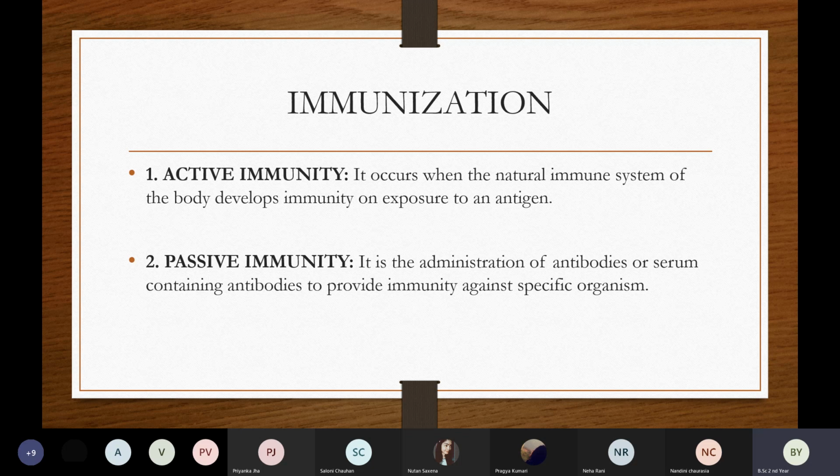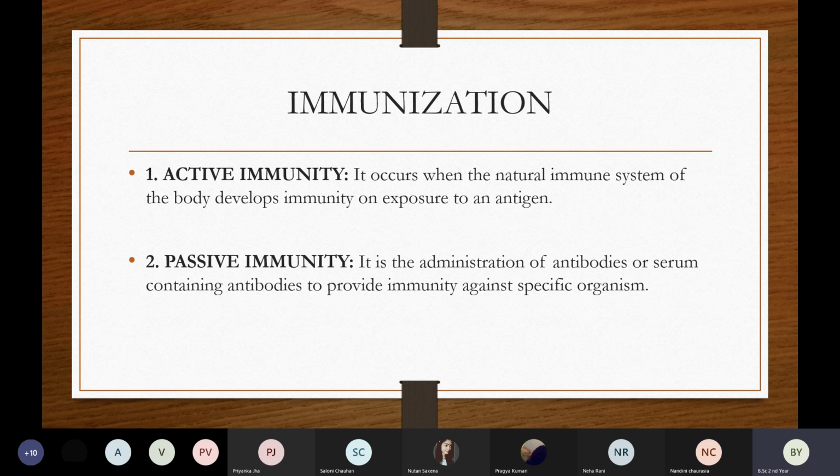Some people who have a good immune system, their antibodies, whenever there is an infection in their body, will do the action. But sometimes people who have low immunity, because of low immunity, the antibodies are also low. So in such cases, we have to give something to compensate. That we call passive immunity.